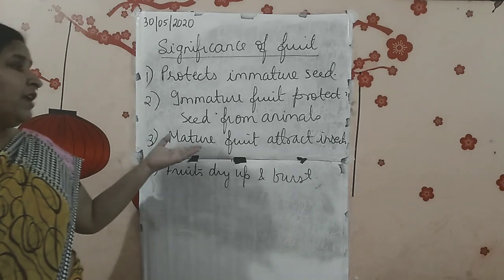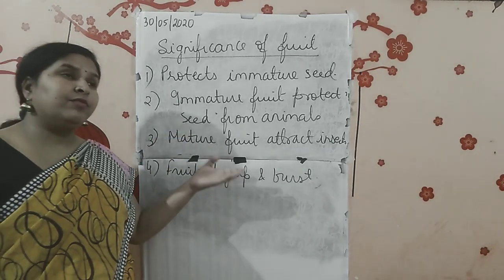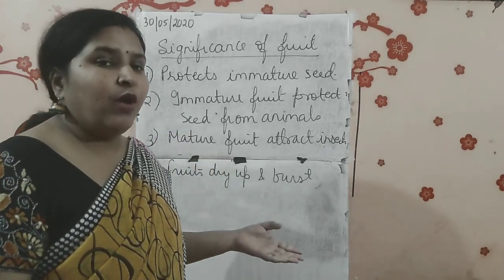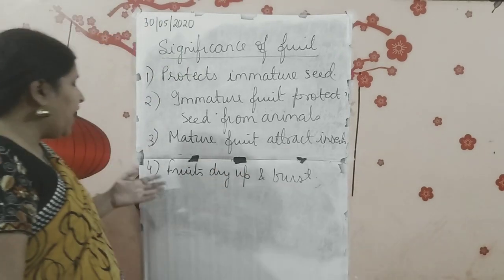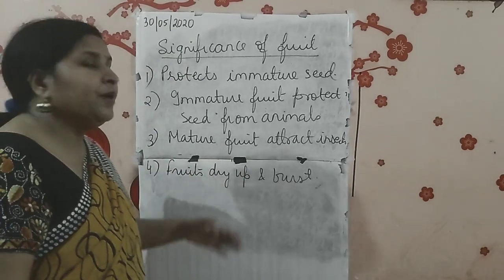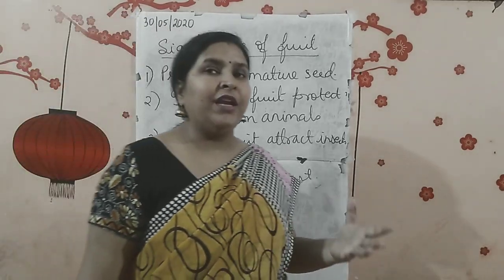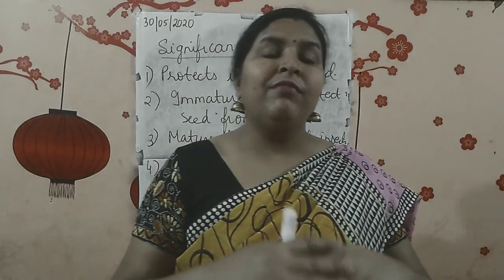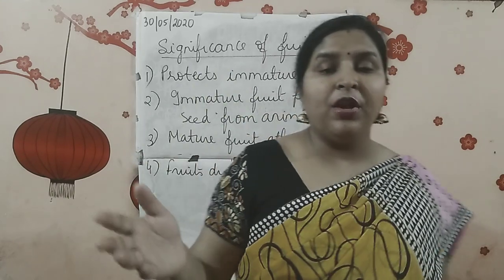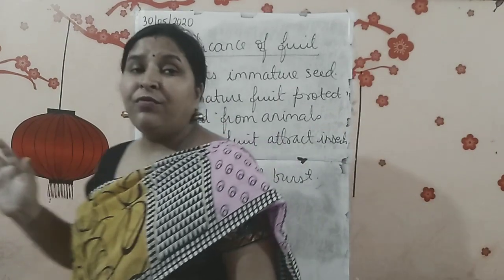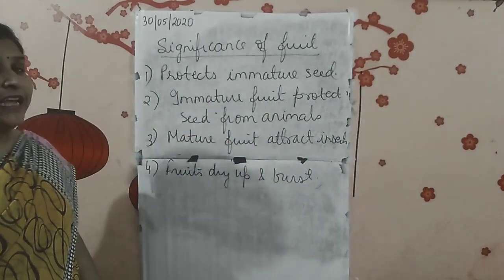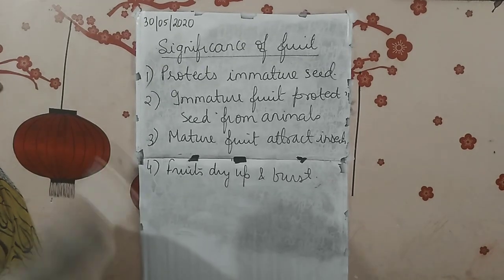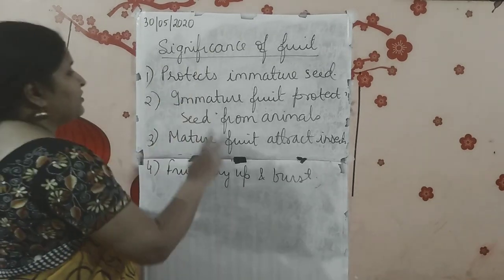So that is why the fruit is one of the factors which is helping in what? Seed dispersal. And when fruits dry up, what happens? When they are totally dry, and nobody has consumed them, they fully mature, they themselves will burst and help in scattering of the seed. So these are the four importances of fruit in a plant's life. Protection of immature seeds.